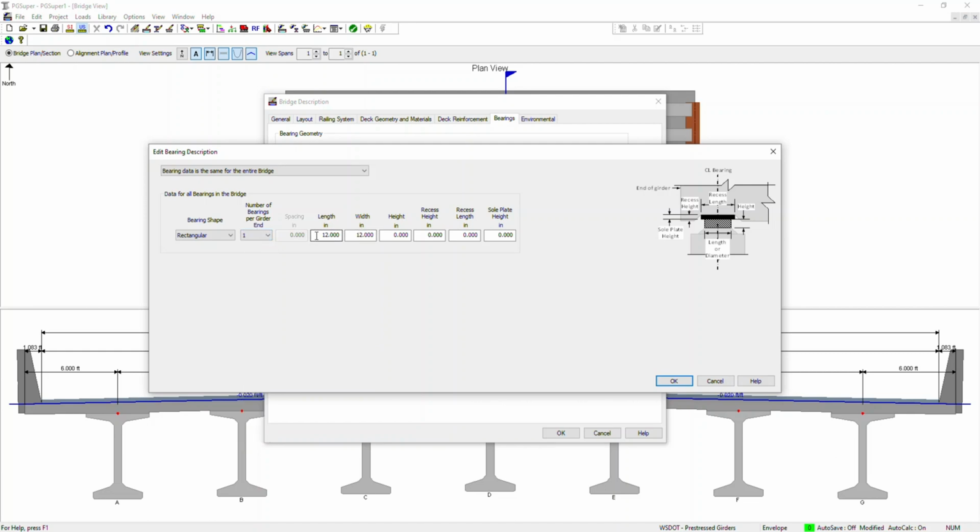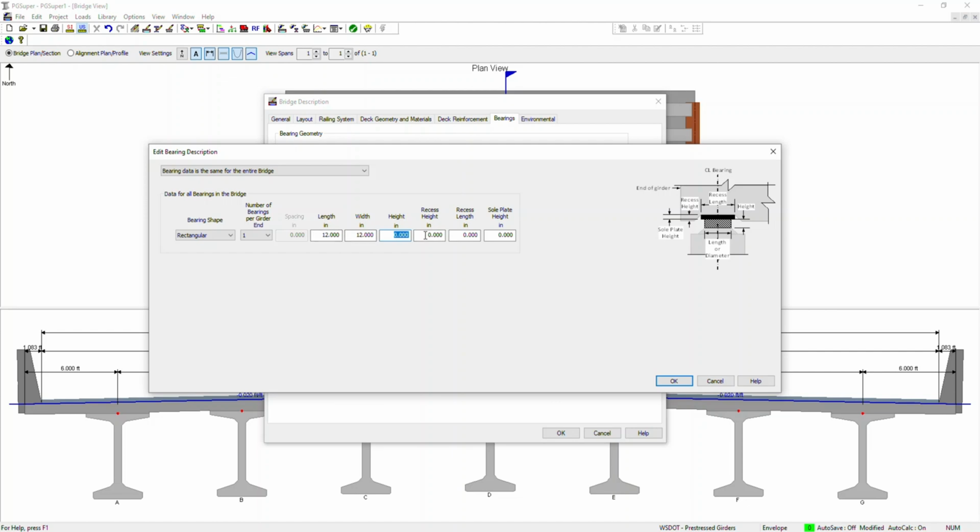So the length, you can see here in the figure, this is the length of the bearing, and this is the center line. So this is the longitudinal direction. Length is along the longitudinal direction, you should always keep in mind. Width is perpendicular, in the plane going inside this screen. So width is, let's say, 12 feet. And height, as you can see here, is, let's say you have an elastomeric bearing, from the top of the elastomer to the bottom here.